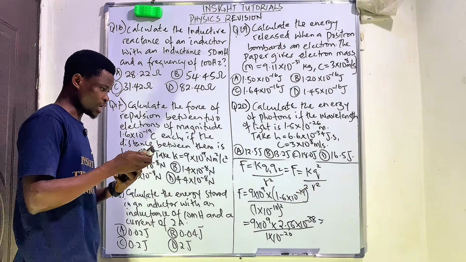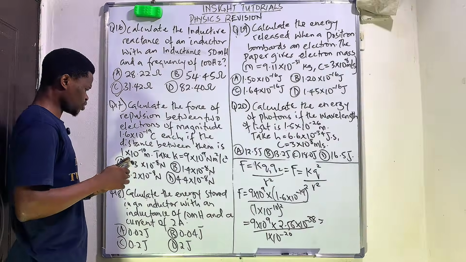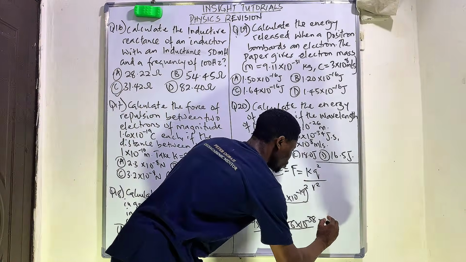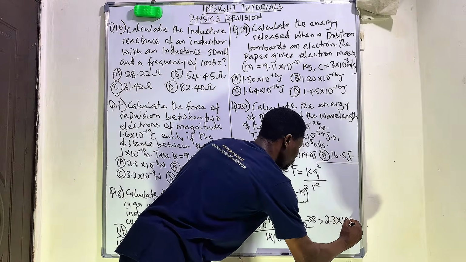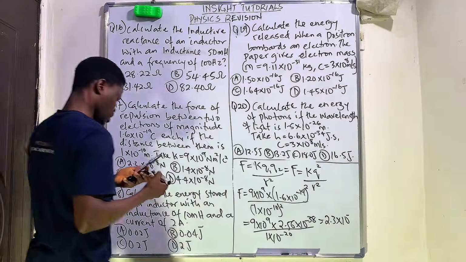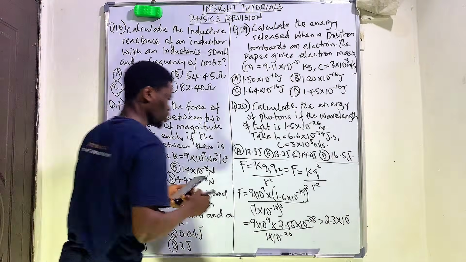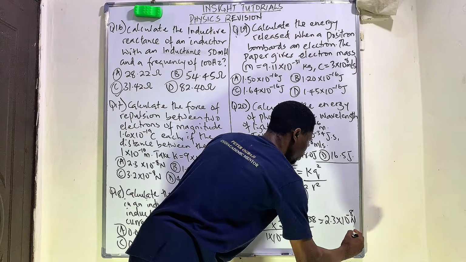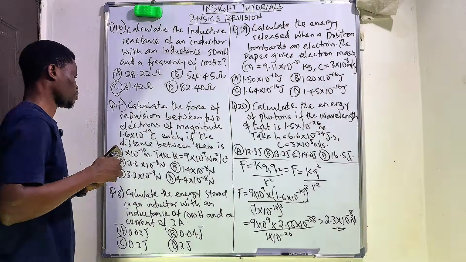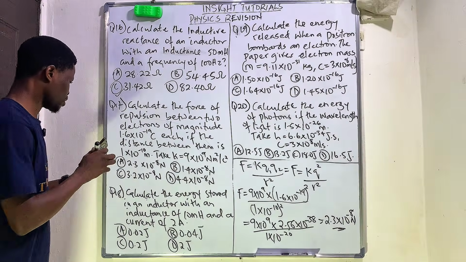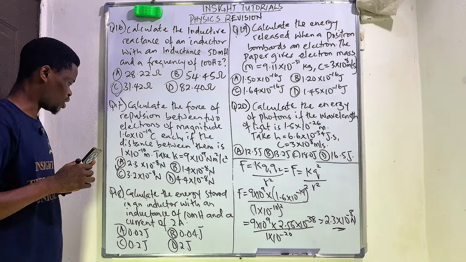It happens that our answer based on this question is equal to 2.3 times 10 raised to the power of minus 8 Newton. So it happens that the correct answer to this question is option A.